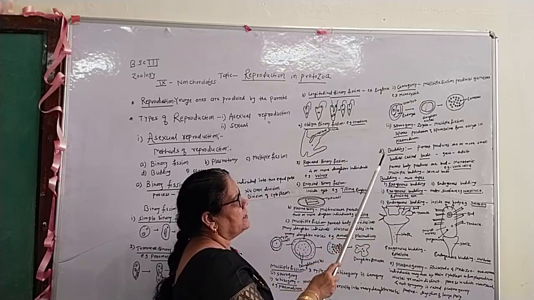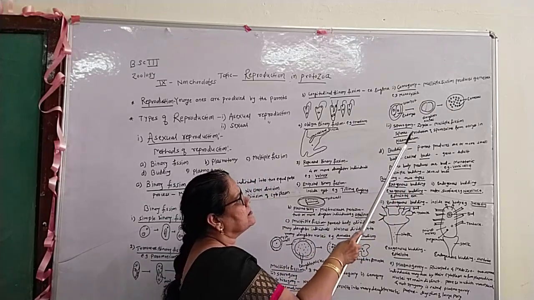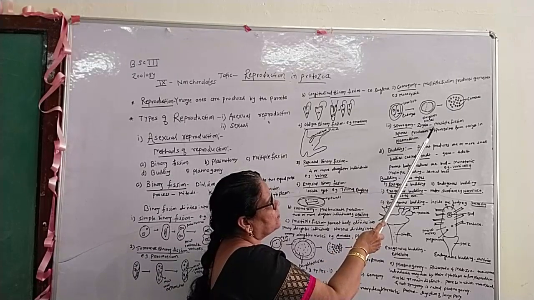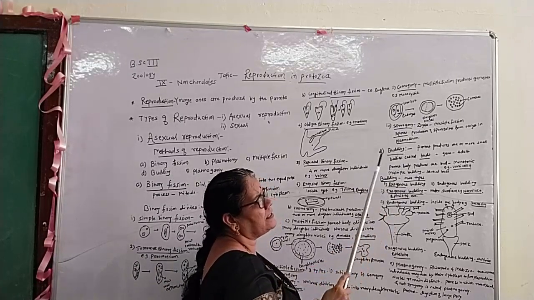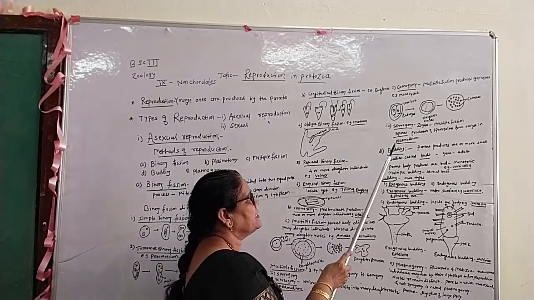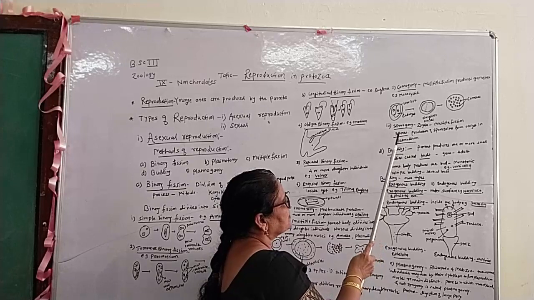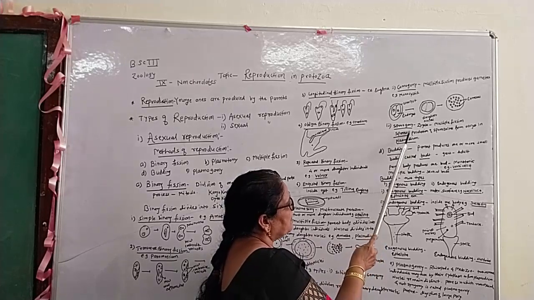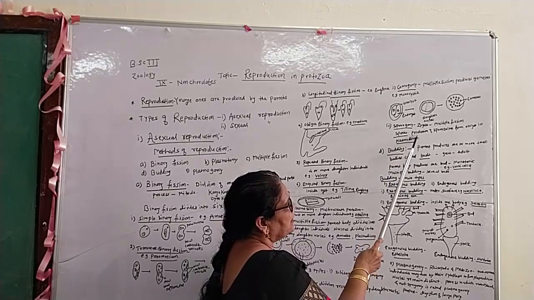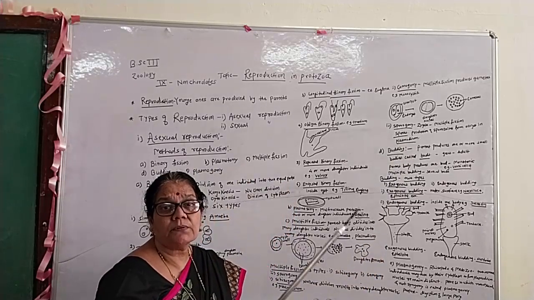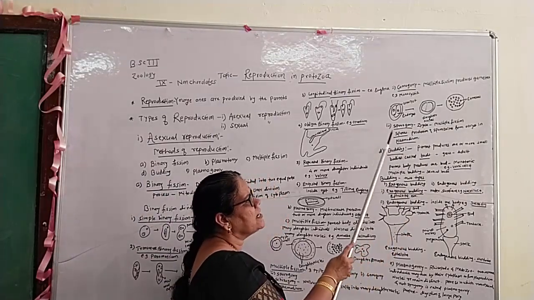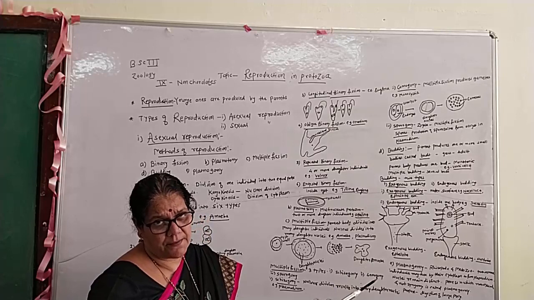Third type is sporogony. In sporogony, the zygote is formed. Due to zygote formation, multiple fissions occur and spores are formed. Many spores are formed, which is commonly called sporogony. An example of sporogony is the production of sporozoites from the oocyst in plasmodium.